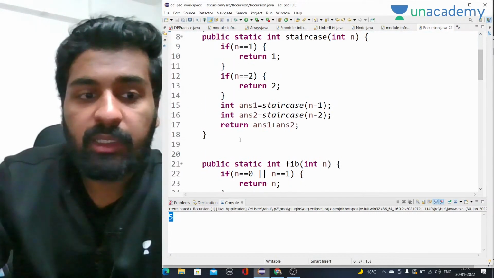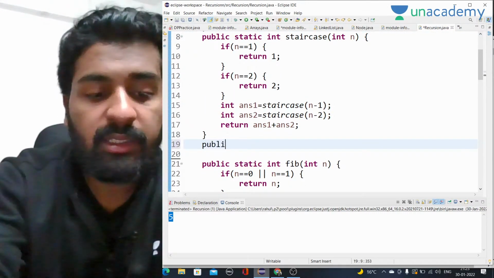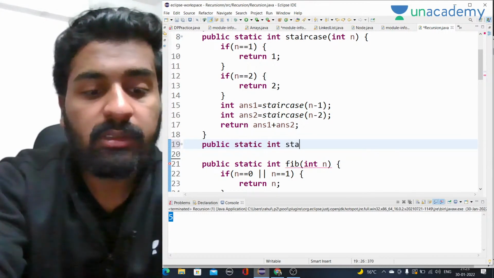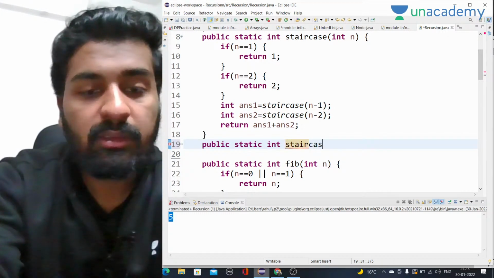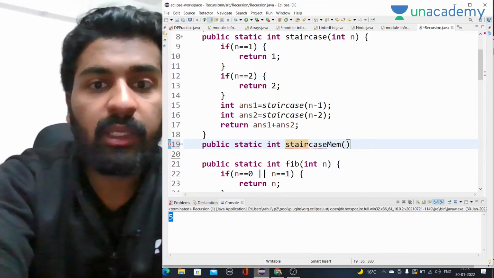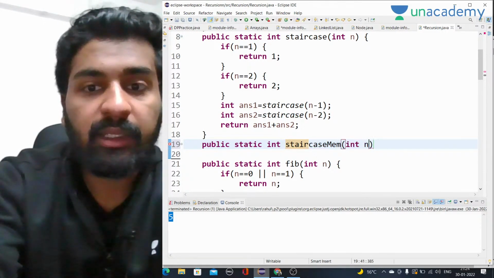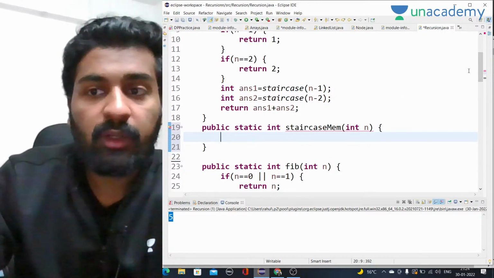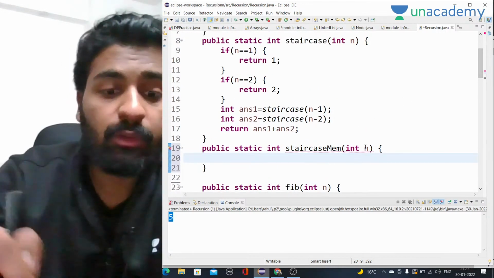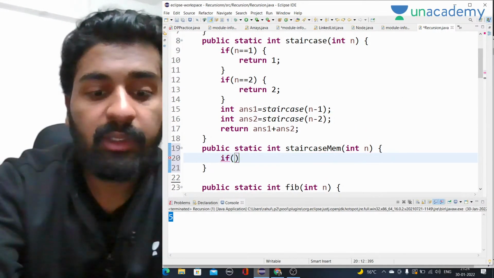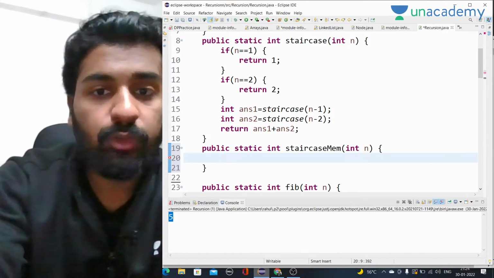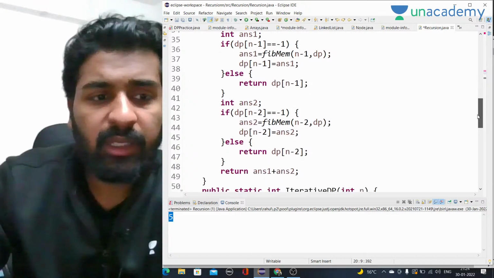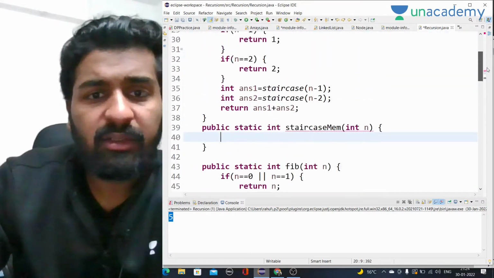Okay, so if we are talking about the memoization code of staircase, it will be exactly the same as the Fibonacci one. Static int staircase memoization, in which we are passing int n. Right? So what we have to do now is the same thing exactly as we did in the Fibonacci part. I hope you will be able to write it. Anyone who wants me to write it, I can write it, that's not a problem.